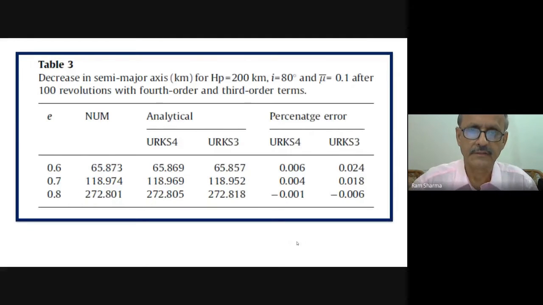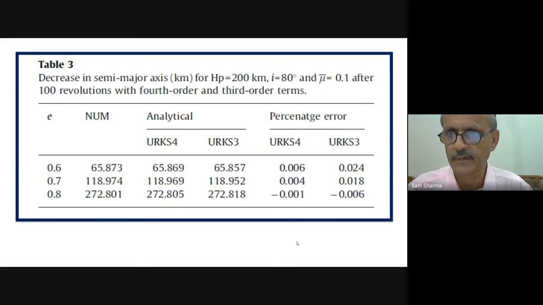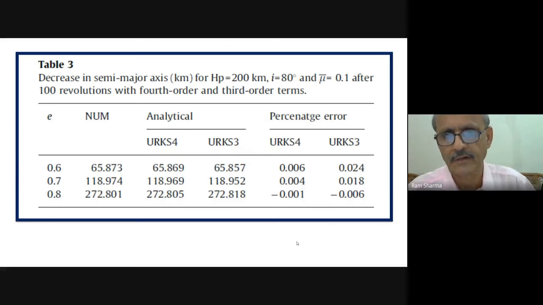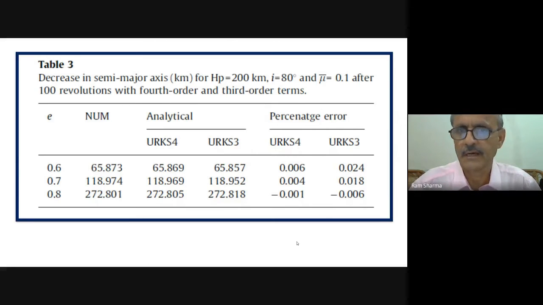So, decrease in semi-major axis: we have taken the perigee altitude of 200 kilometer, inclination of 80 degree, and here we have taken average value of mu bar 0.1 instead of 0.2, after 100 revolutions with fourth order and third order. If you take third order results and fourth order, you do not take fourth order terms into consideration. So what is the accuracy you get? That you can see. These numbers are more accurate than this.